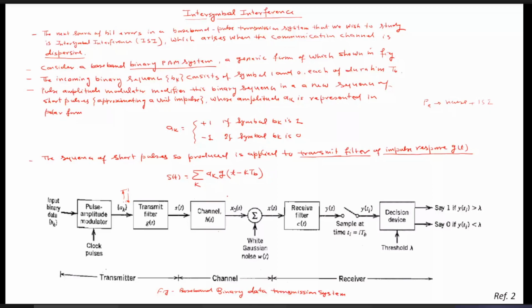We will study how we can minimize that, and what the characteristics of the channel should be so that we can say there is no ISI. The channel is ISI free. If the channel is ISI free, then the received signal can have errors only because of the white Gaussian noise. And we know that by increasing the signal to noise ratio to a satisfactory level, we can reduce the probability of error. But we cannot avoid the probability of error completely, rather we can minimize it.